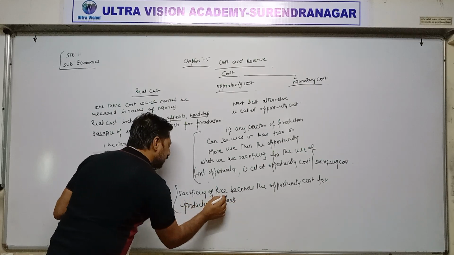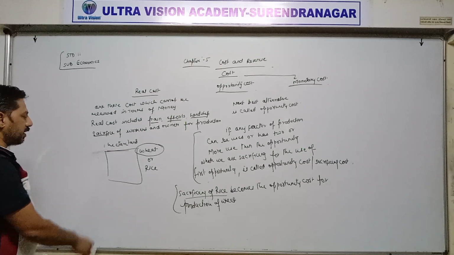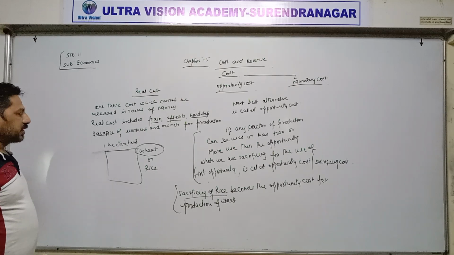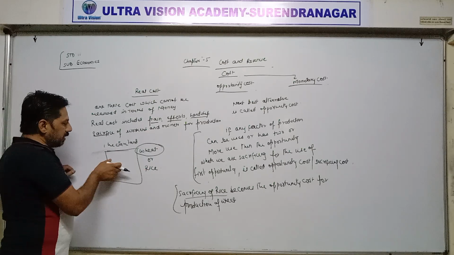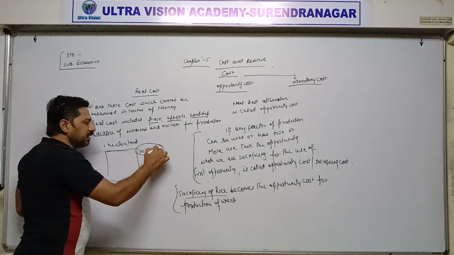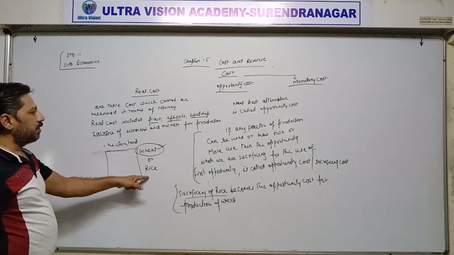This sacrificing of rice is called opportunity cost for the production of wheat, because when we are producing wheat, we have to sacrifice rice, and vice versa. When we are producing rice in the entire land, we are sacrificing wheat. In that case, wheat becomes the opportunity cost for the production of rice.